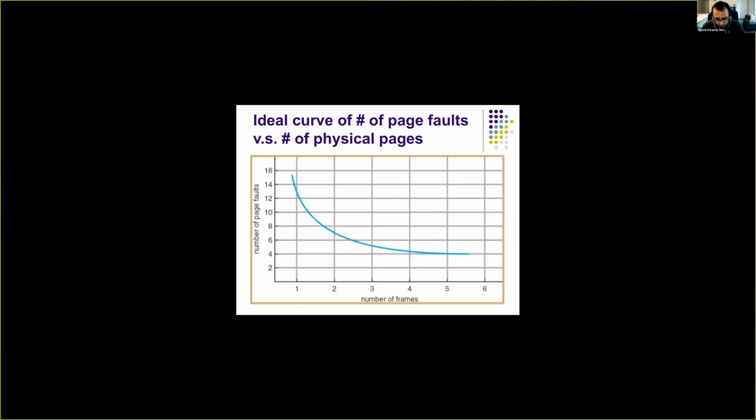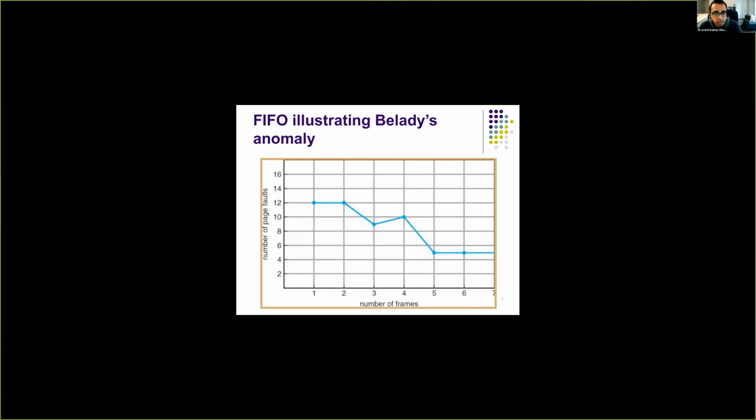More empirically, this is what we would expect, right? As we increase the number of frames along the x-axis, where the y-axis is the number of page faults, we see this inverse logarithmic curve. We expect this to be the case, right? However, in FIFO, this is what happens.